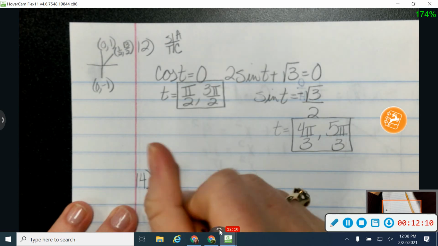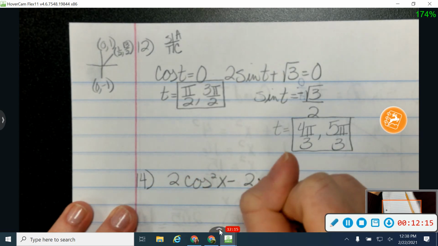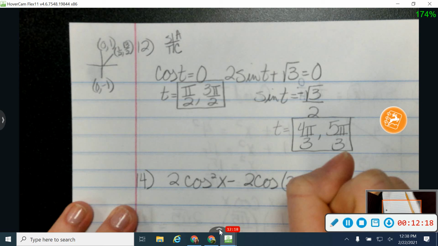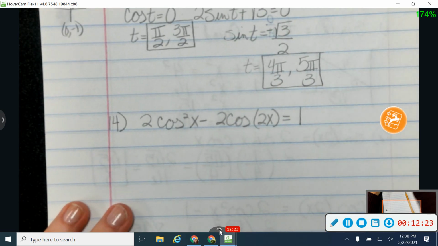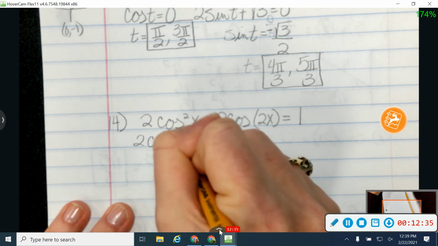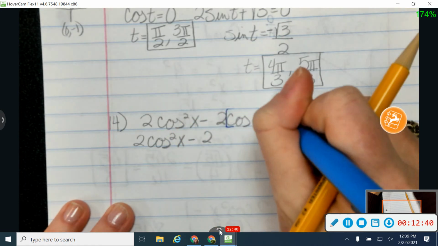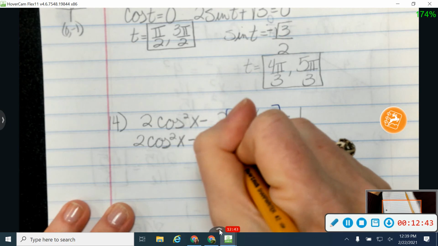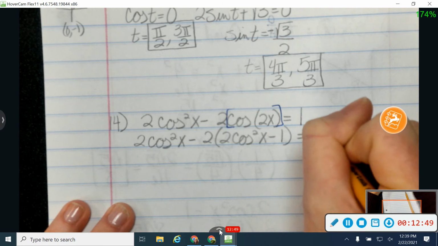Okay, 2 more. Let's take a look at 14. So 2 cosine squared x minus 2 cosine of 2x is equal to 1. Okay, and again, we've got some options on which formula you want to use with cosine. Again, I really like the 2 cosine squared minus 1. That one's my favorite, so I'm going to keep using that one. And so I'm going to take out where I have this cosine 2x right here, and I'm going to replace it with 2 cosine squared minus 1 is equal to 1.